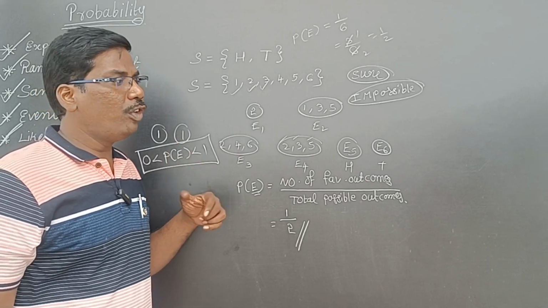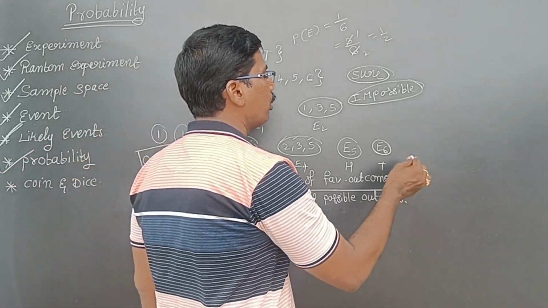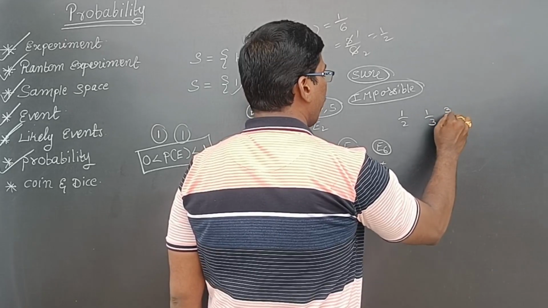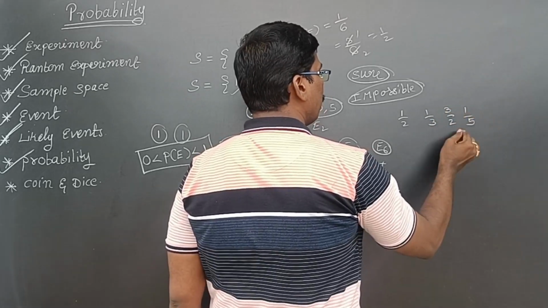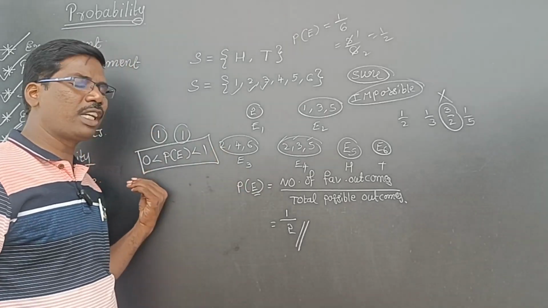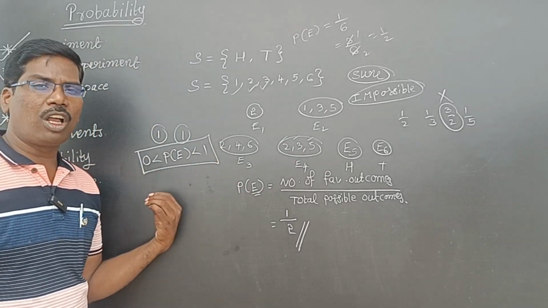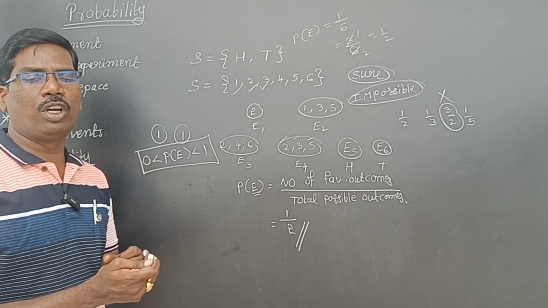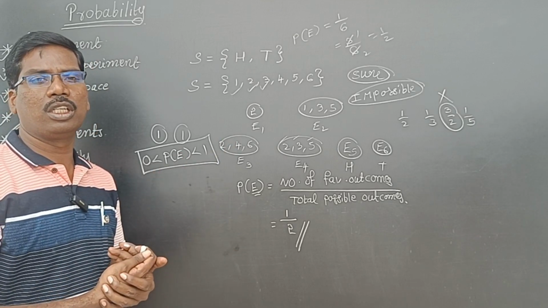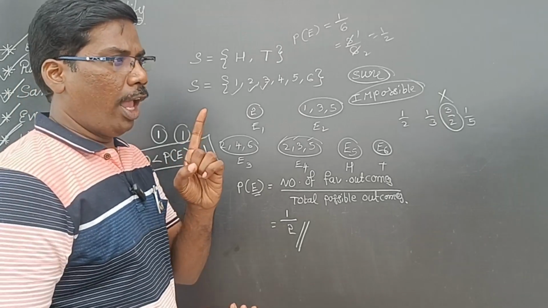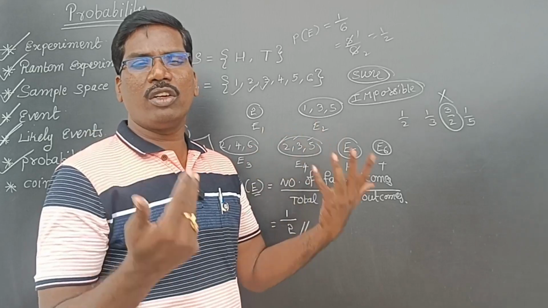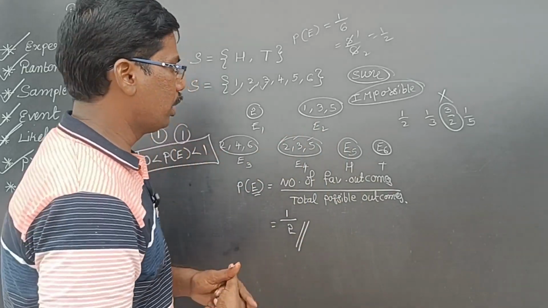In the exam, which of the following is not a probability: 1 by 2, 1 by 3, 3 by 2, 1 by 5? 3 by 2 is not a probability because probability is always less than 1 and greater than 0. 3 by 2 is 1.5, so that is a wrong answer, because we do only one experiment, and one result only will be there.